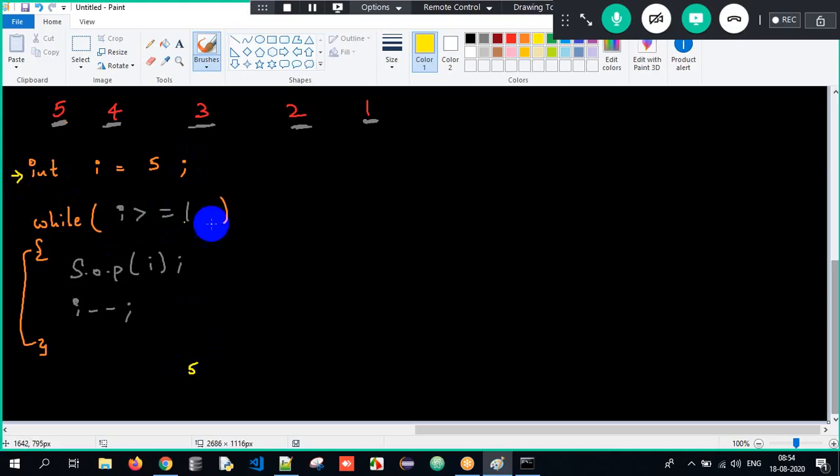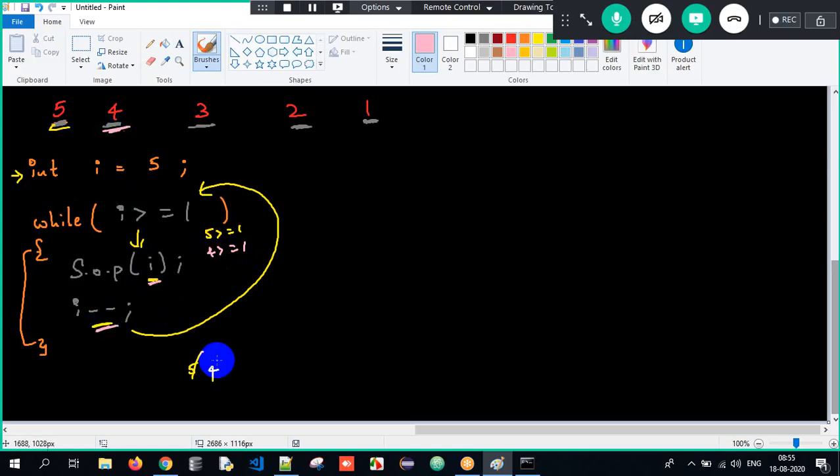Very good. Is 5 greater than or equal to 1? Yes, true. Control comes inside. I should print i value. 5 will get printed. i minus minus, i will become what? 4. Loop will go back. So now what is my i value? i value is 4. Is 4 greater than or equal to 1? 4 will get printed. i minus minus, it will become 3.